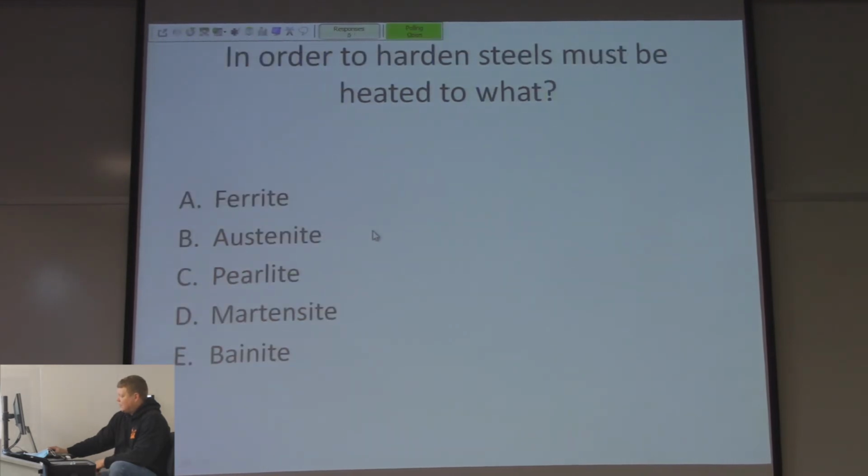In order to harden steels, it's supposed to say, must be, oh wait, that's right. In order to harden steels, must be heated to what? Something's missing there. I'll have to redo that. So in order to harden steels, steel must be heated to what? I'm missing a steel. Anyways, ferrite, austenite, pearlite, martensite, bainite. Those are all crystal microstructures, right?